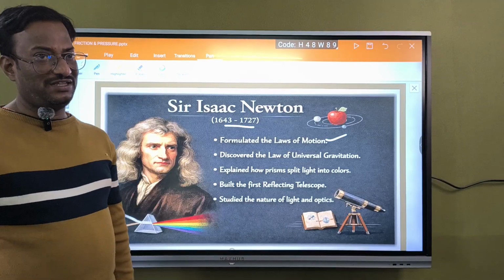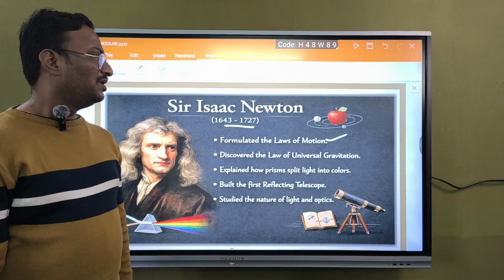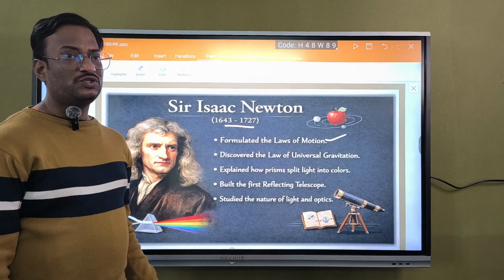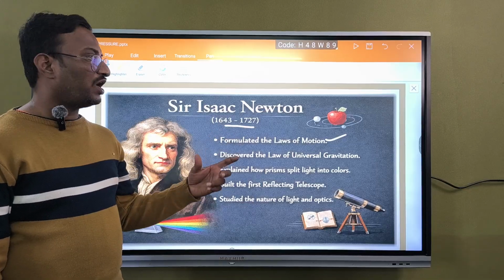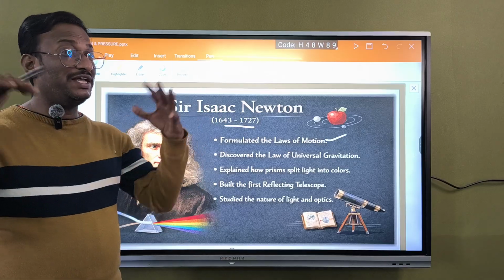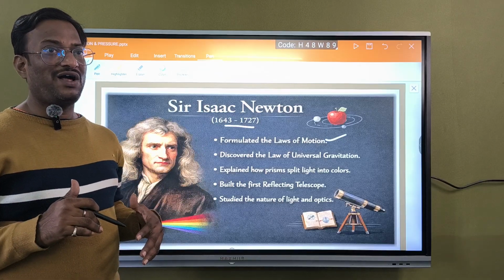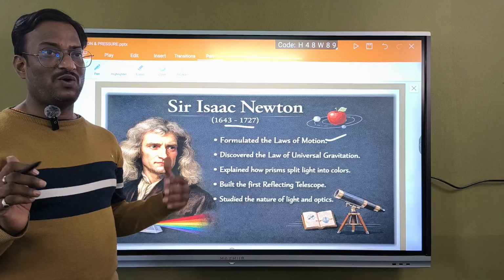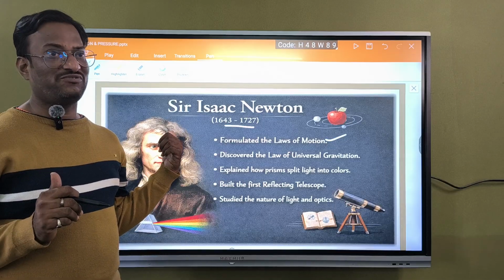We are going to learn them in the coming classes. So, the laws of motion: he himself formulated those laws by the observation of nature. Okay, I think we have already learned how a scientist works in the first chapter of physics.